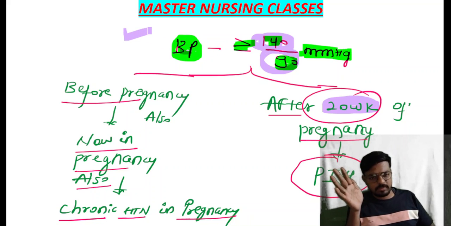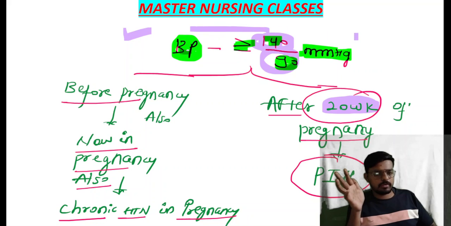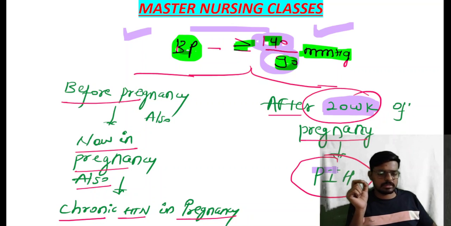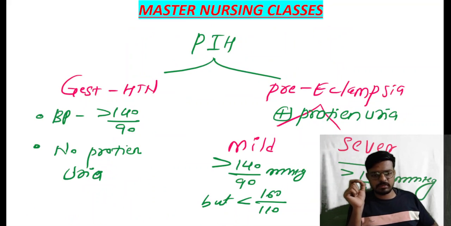First we assess the BP, then we give a 4-hour gap, then we assess the BP again. After two successive readings of more than 140 by 90 mm of Hg after 20 weeks of gestation, we call this pregnancy induced hypertension. Clear?